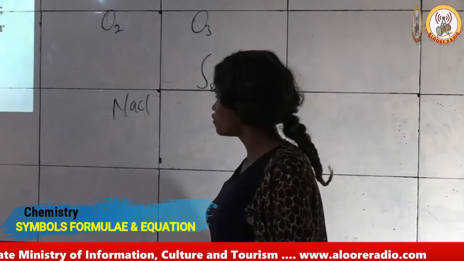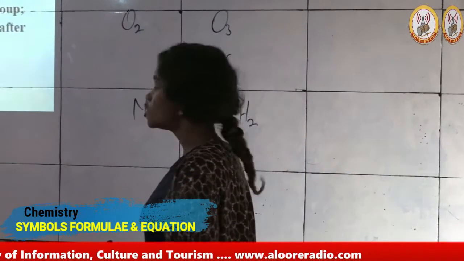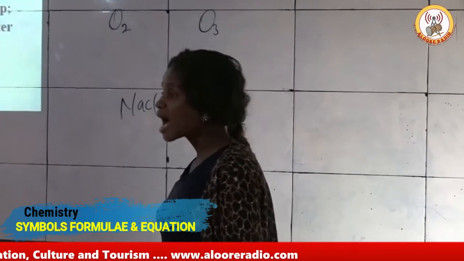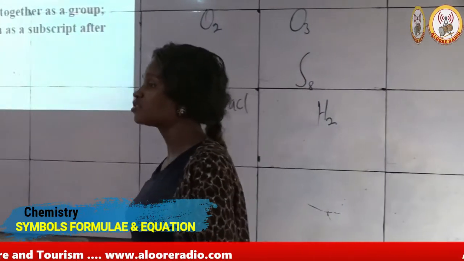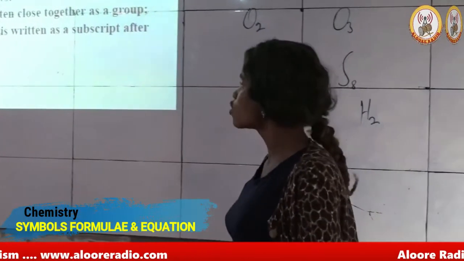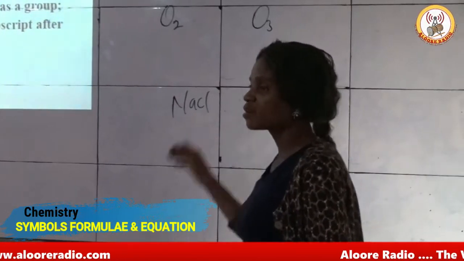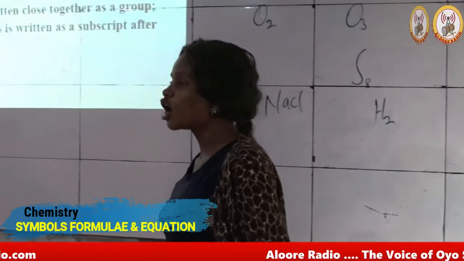As written above, I have sodium atom and chlorine atom coming together to form a molecule of this particular compound named sodium chloride.